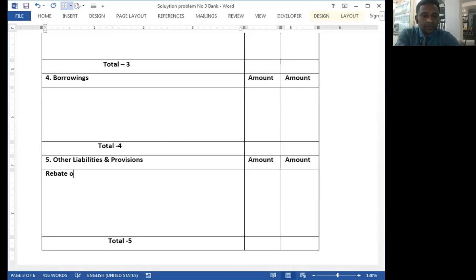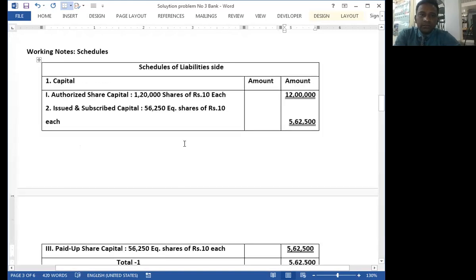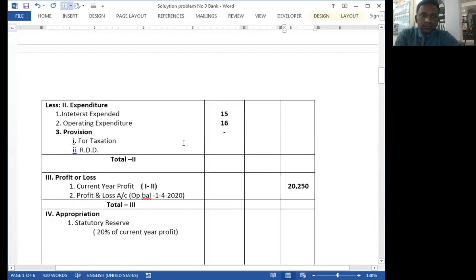Rebate on bill discounted. Okay. What is the amount of rebate on bill discounted? 1,125. And we forgot to transfer RDD in the profit and loss account.